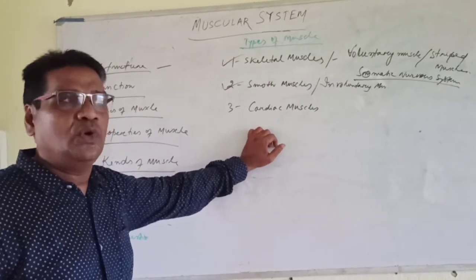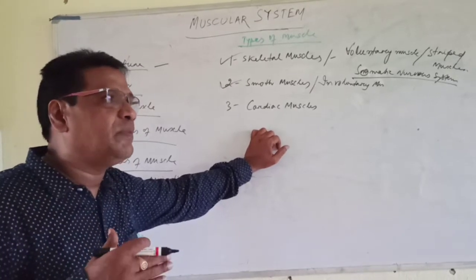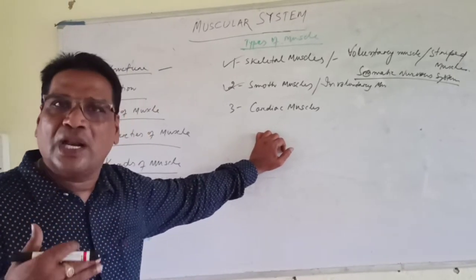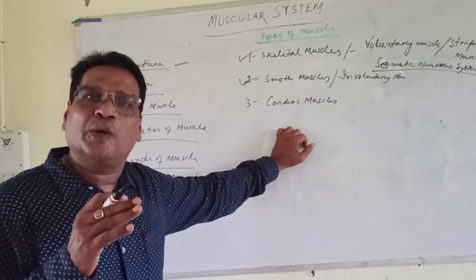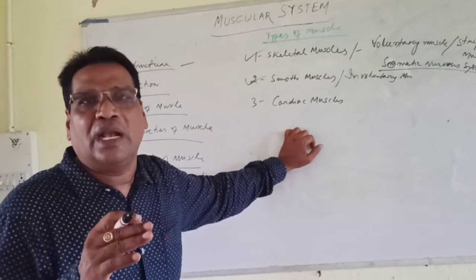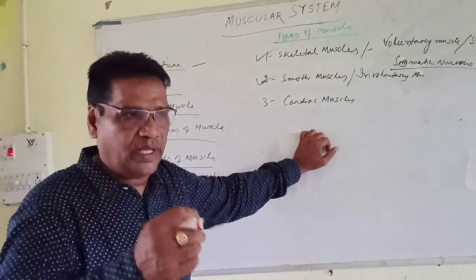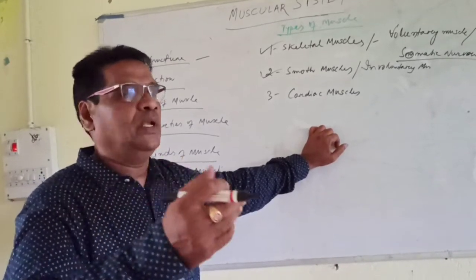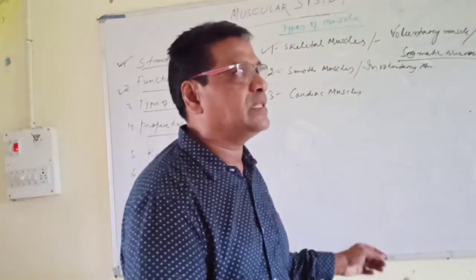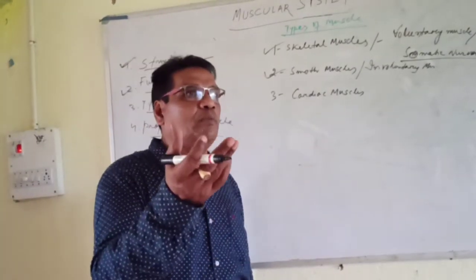Examples I have given you: the inside wall of the oesophagus, the walls of blood vessels, the walls of the small intestine and large intestine. They help the movement of materials like food particles, urine in the ureter, and food stuff in the stomach, and blood.